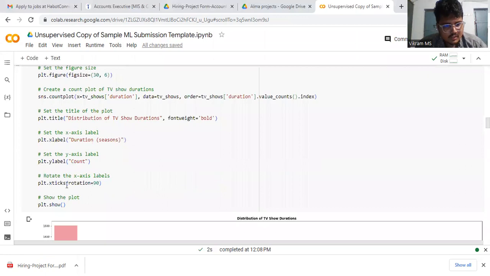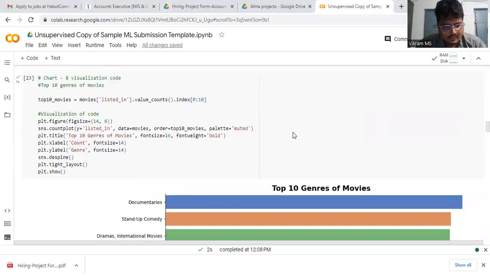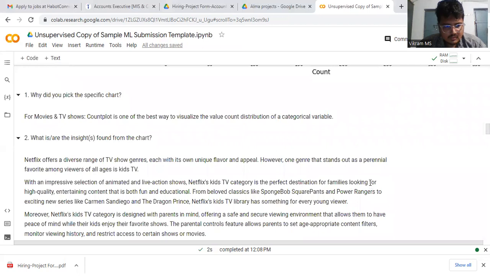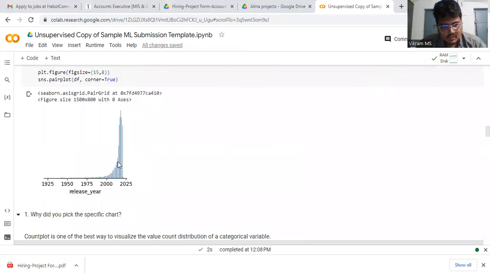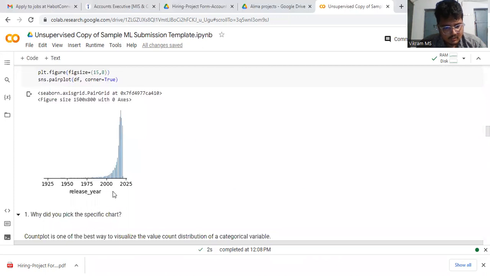The seventh plot is the distribution of TV shows. The eighth plot is the top 10 genre movies. The ninth plot is a pair plot. For the release years, 2000 to 2020 shows the highest value of releases.